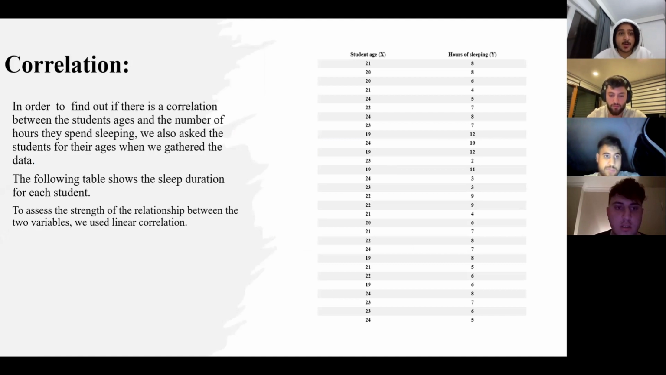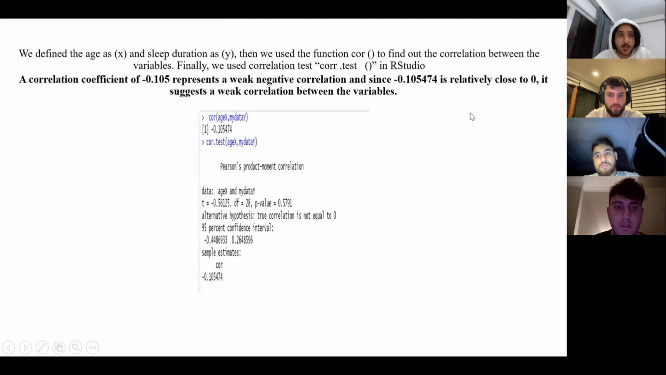Correlation. In order to find out if there is a correlation between the student age and the number of hours they spend sleeping, we also asked the students for their ages when we gathered the data. And here's the table of student age and hours of sleeping. We defined a correlation coefficient of minus 0.105 to represent a weak negative correlation, and since minus 0.105474 is relatively close to 0, it suggests a weak correlation between the variables. And here is the coding.